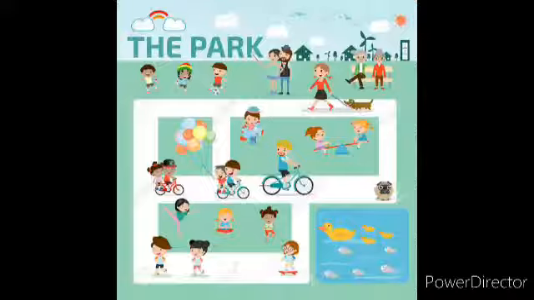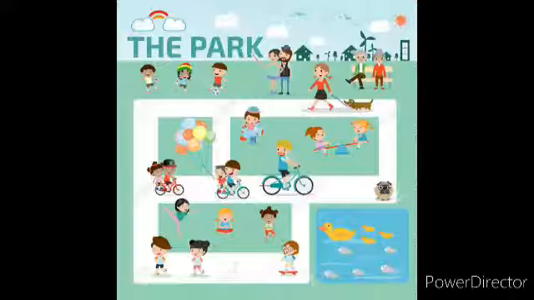We can see a lady with a dog going for a walk. We can also see children riding bicycles. One girl has balloons in her hands. We can also see two girls playing on the seesaw.